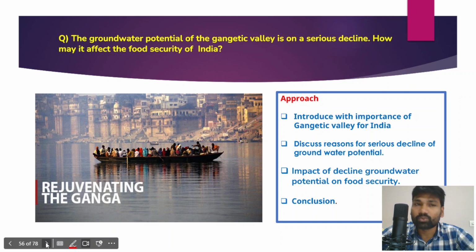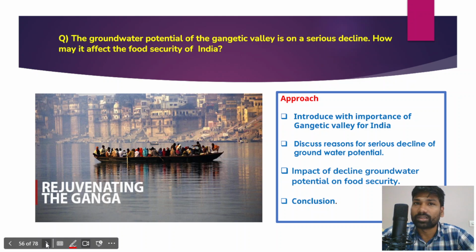Now if you look at the Gangetic Valleys question, this is clearly from the Indian geography portion of this Gender Studies Paper 1 syllabus. The question is: groundwater potential of the Gangetic Valley is on a serious decline, and how it may affect the food security of India.